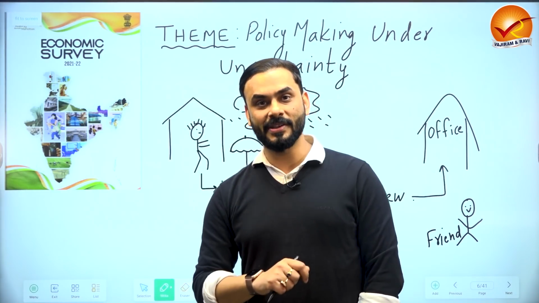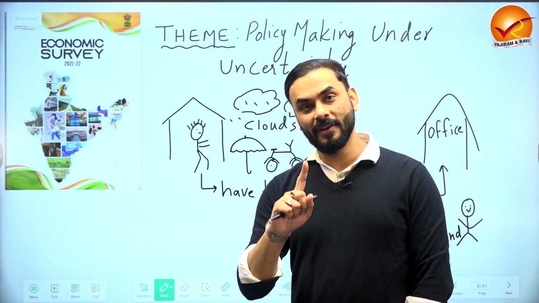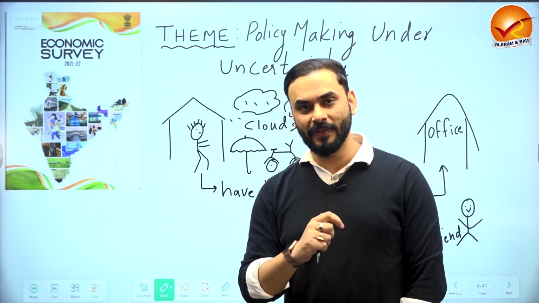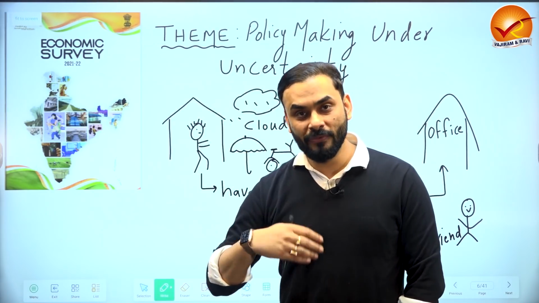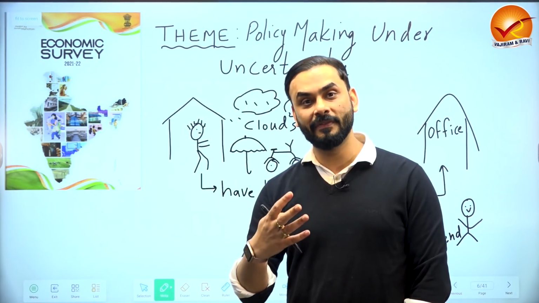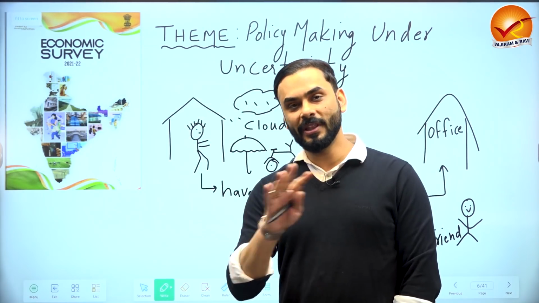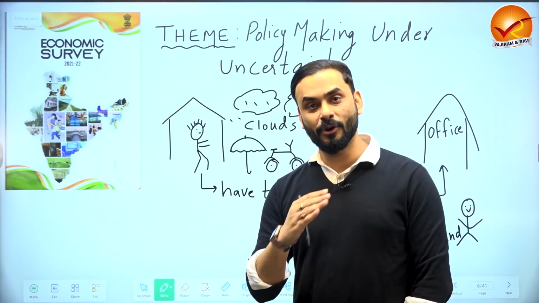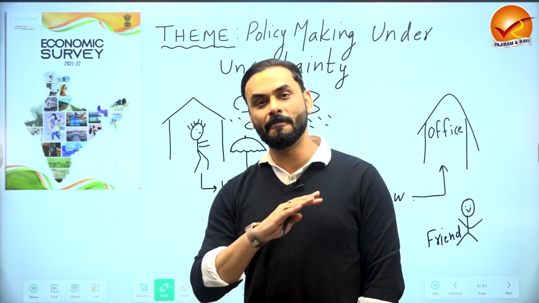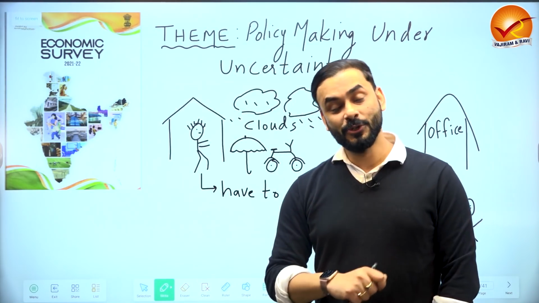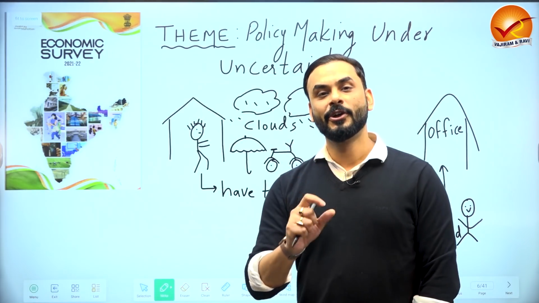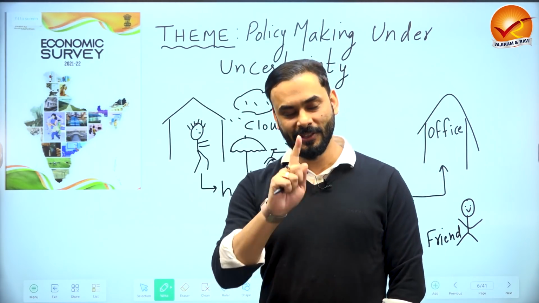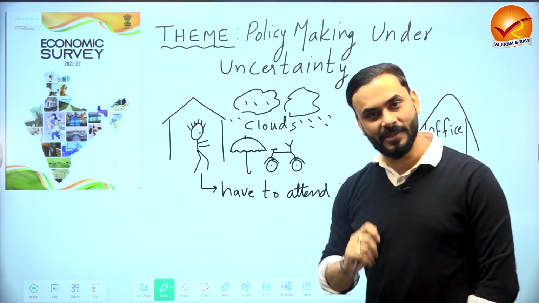Hence, the policymakers are saying that lives and livelihood was the debate which was most important last year, but this year, since we have no clue about how many more waves there are, what to do under each wave, the nature of the waves is different. There is so much uncertainty and confusion, plus we cannot predict the future. We cannot say when the world is going to be completely out of COVID. So this is uncertainty. When you have to make policies under uncertainty, it becomes very, very challenging. This is the theme of the current year's economic survey.